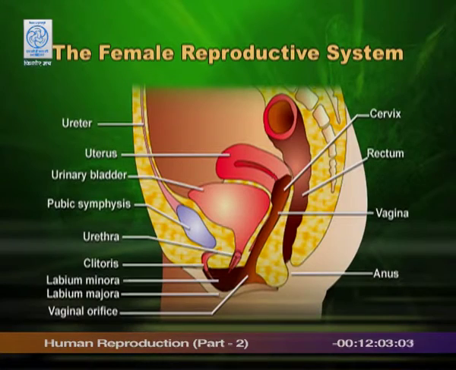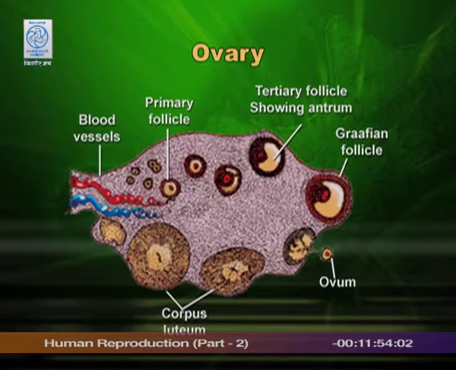So, in case of a woman, in the lower abdominal part we have three structures lying almost together. One is the rectum, the other is the uterus, and the third is the urinary bladder. In this slide you can see tiers of the ovary, and as I have already told you, the ovary is filled with many follicles. We call them ovarian follicles.